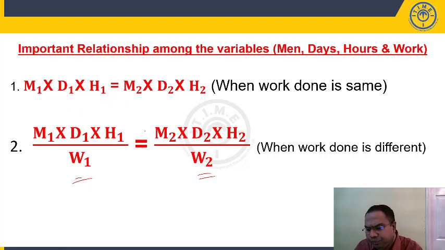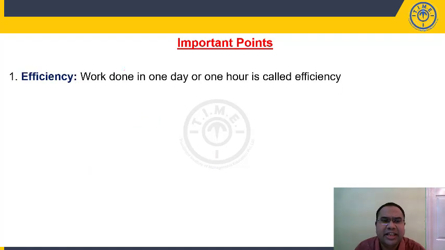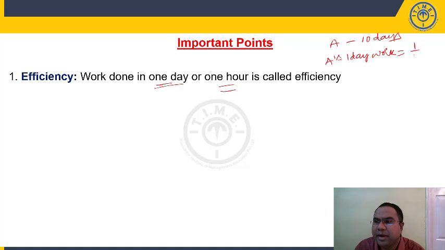Now, we'll take up one more thing, efficiency. What is efficiency? Work done in 1 day or 1 hour is called efficiency. Now, if A can complete a work in 10 days, what is A's 1 day work? You have to take the reciprocal, right? A's 1 day work, you have to take the reciprocal, 1 by 10. This 1 by 10 is also known as efficiency. The work done in 1 day or 1 hour is known as efficiency.